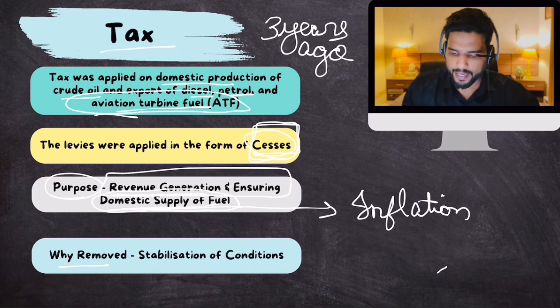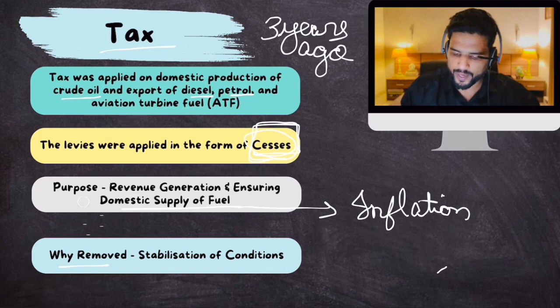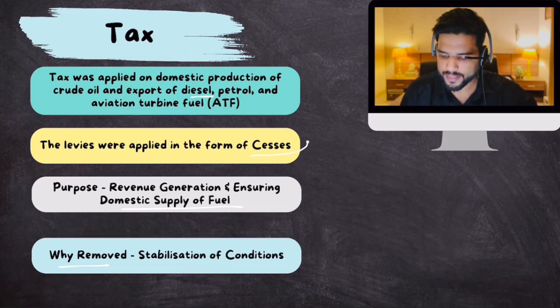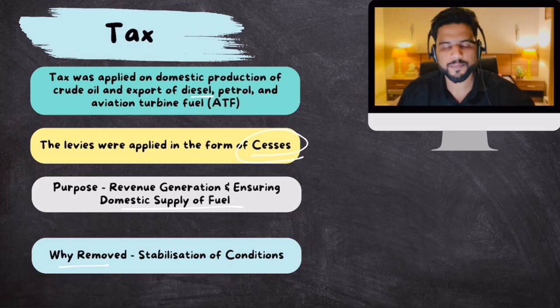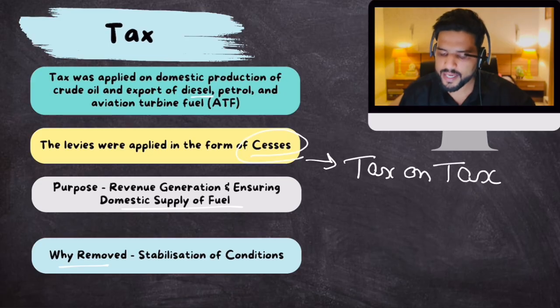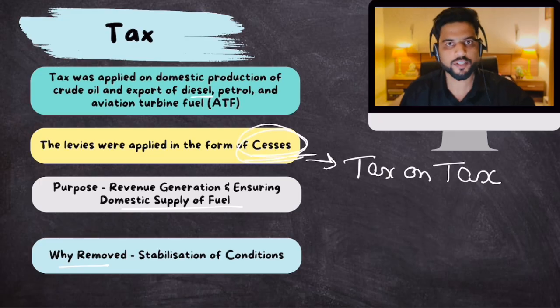Okay. Now, one more thing from this topic. About this thing called cess. So basically, what is a cess? Cess is a tax on tax. And why did the government apply this windfall gain tax in the form of cess? Okay, first of all, cess is tax on tax.